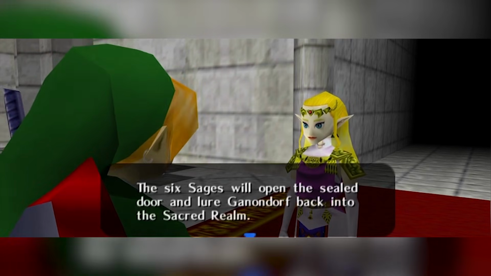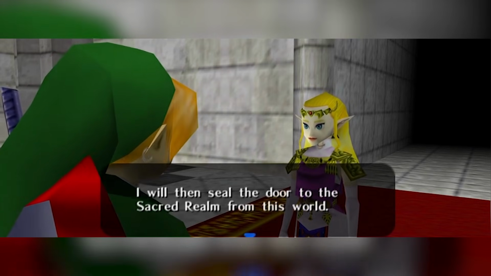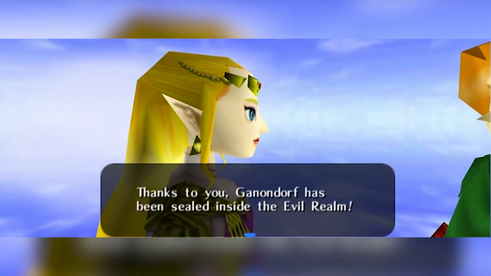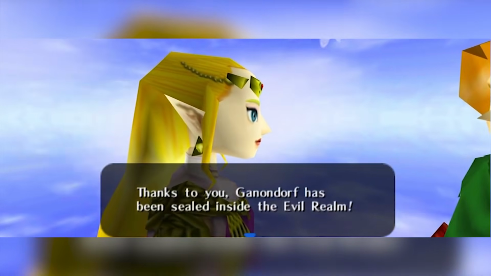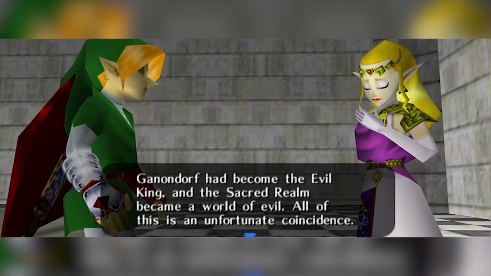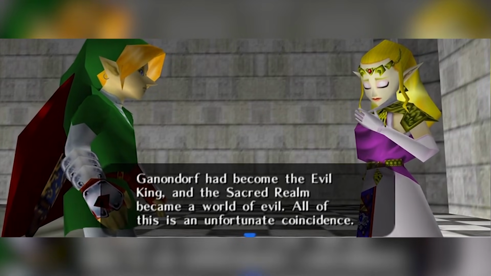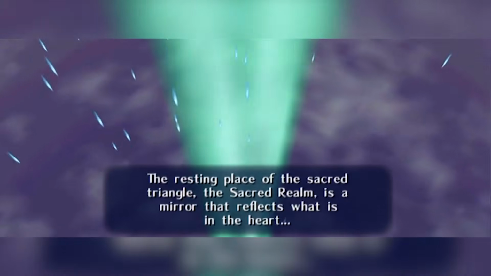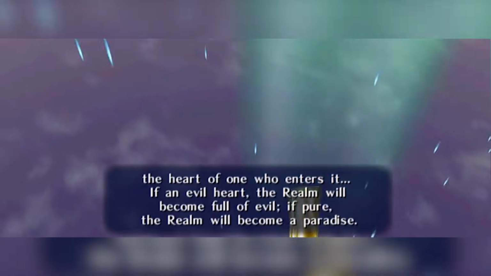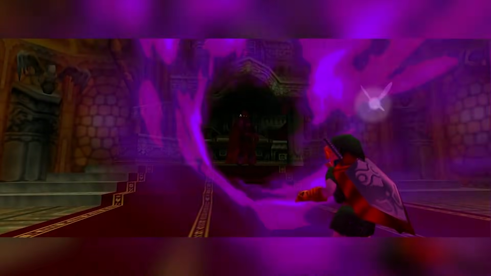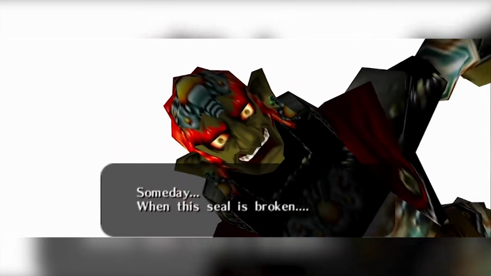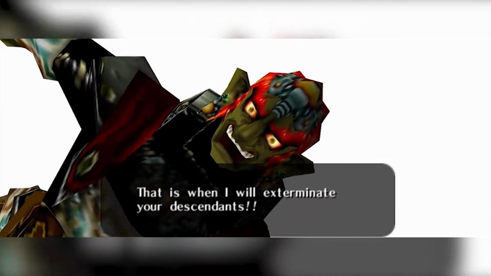Now, some people say the sages got around this by sealing Ganon in the Sacred Realm instead of the Evil Realm like they had originally planned. But the Evil Realm is the Sacred Realm! They're the same! We are explicitly told that when Ganondorf entered the Sacred Realm, it became the Dark World / Evil Realm / whatever you want to call it, as a reflection of Ganondorf's evil heart. And besides, the point is he's too strong for the sages to seal, and that's going to be true no matter where they're trying to seal him. So sealing him in the Sacred Realm instead of the Dark World wouldn't help even if they weren't the same place.